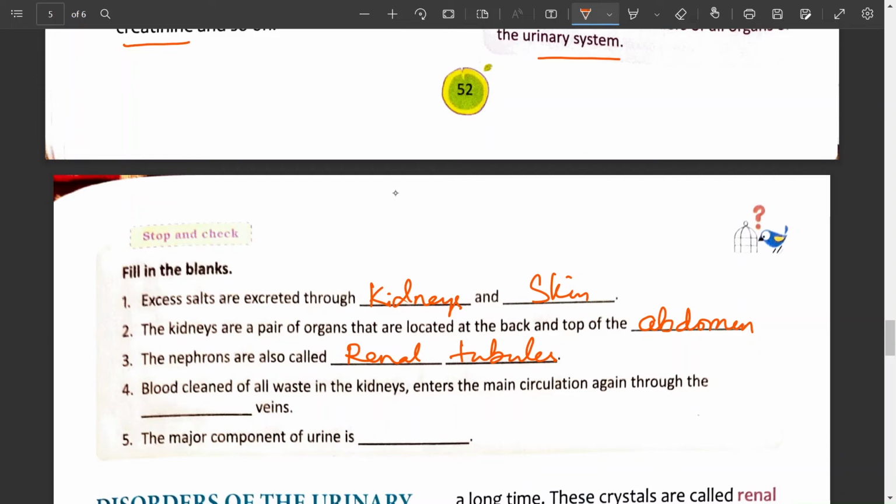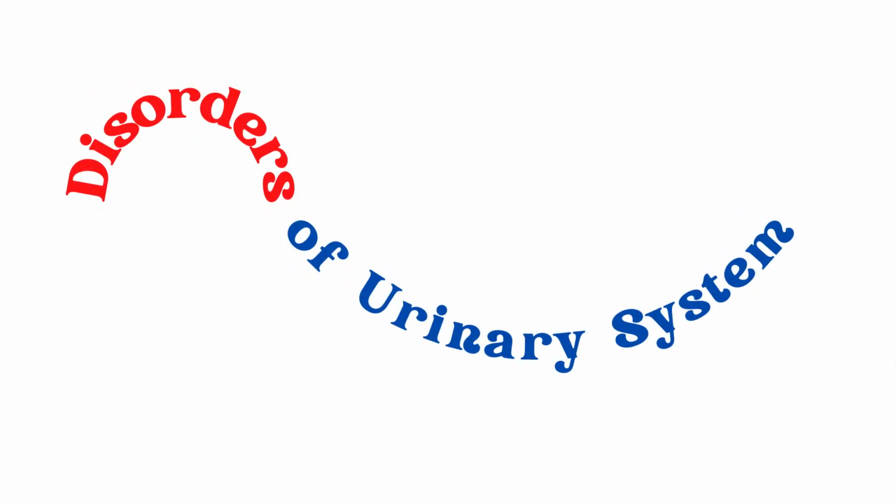Blood cleaned of all waste in the kidneys enters the main circulation again through the dash veins. The answer is renal veins. The major component of urine is dash. Let us learn the disorders of the urinary system.